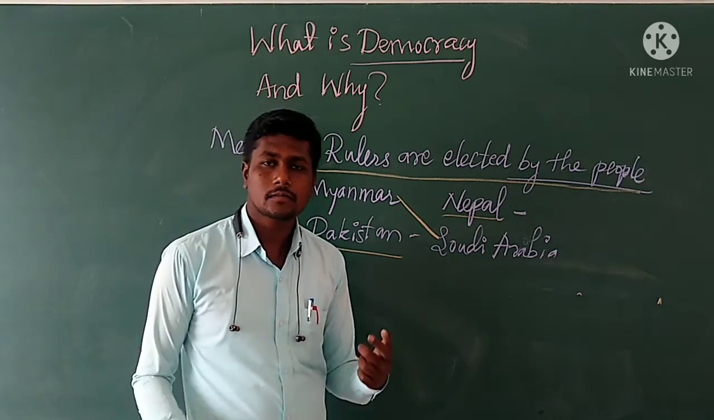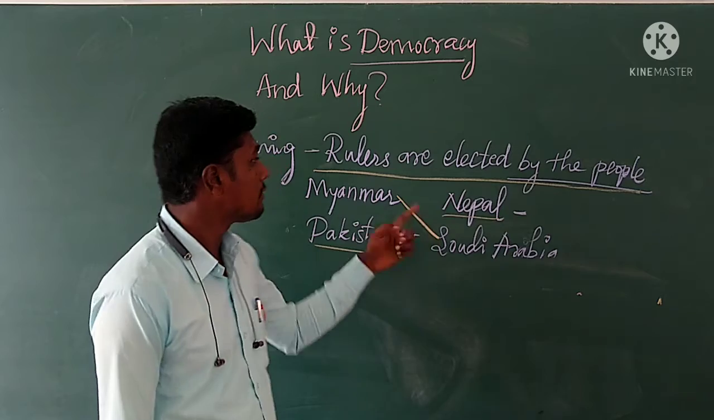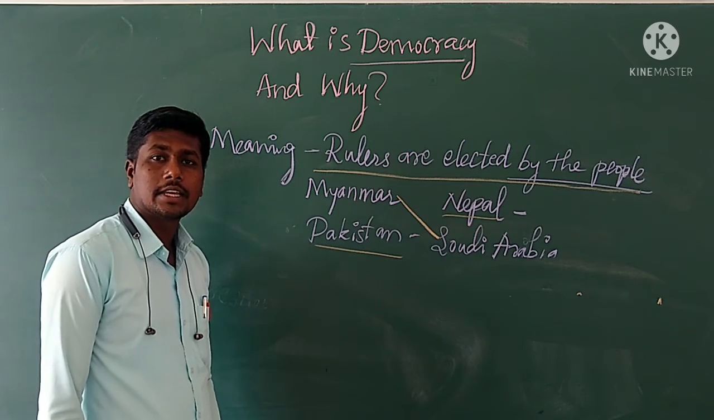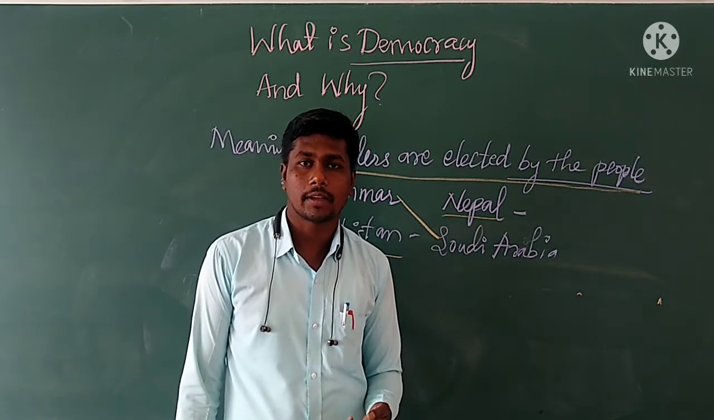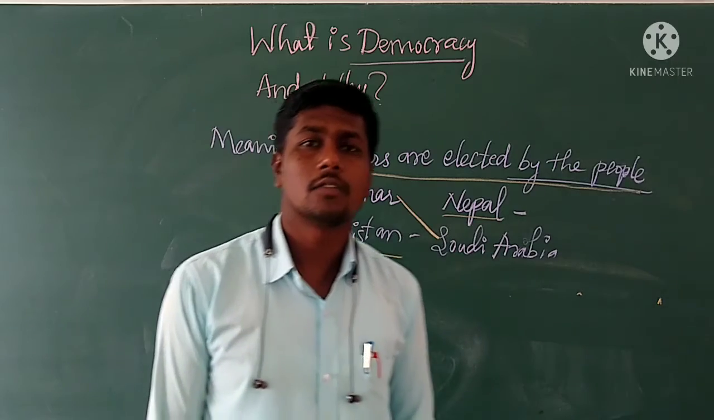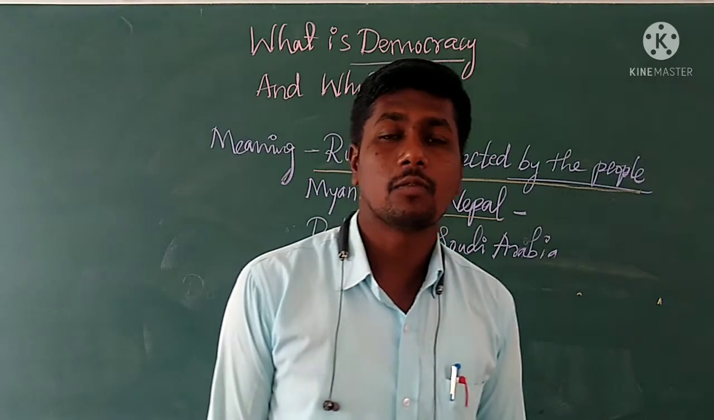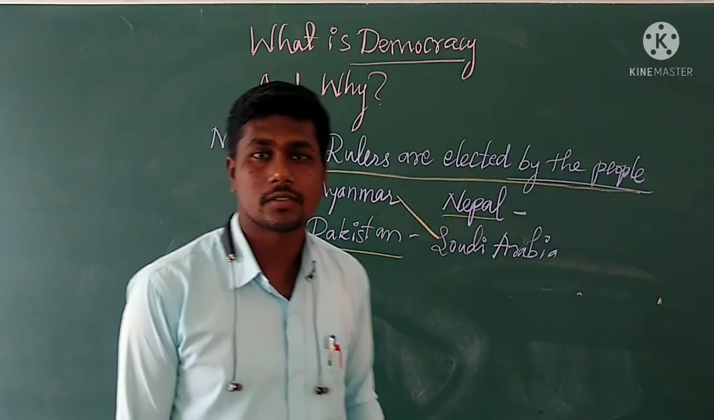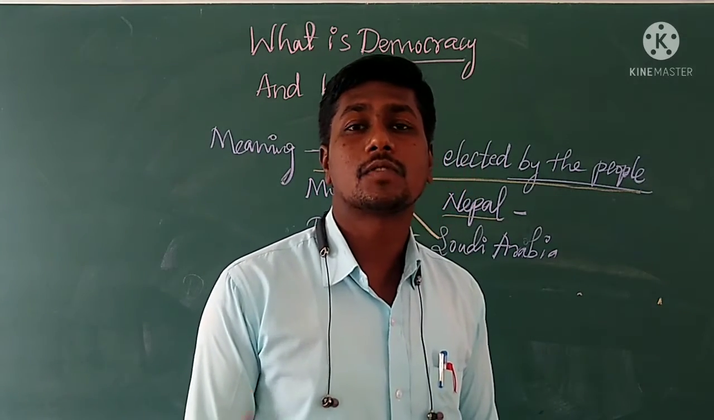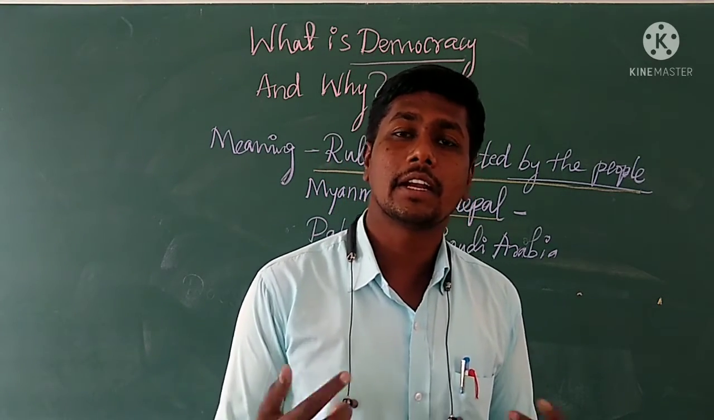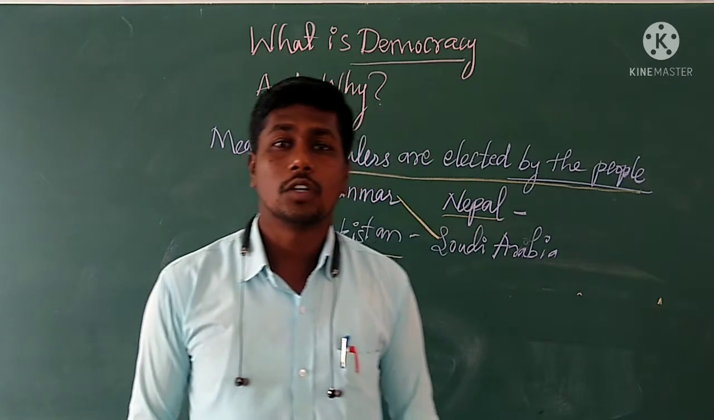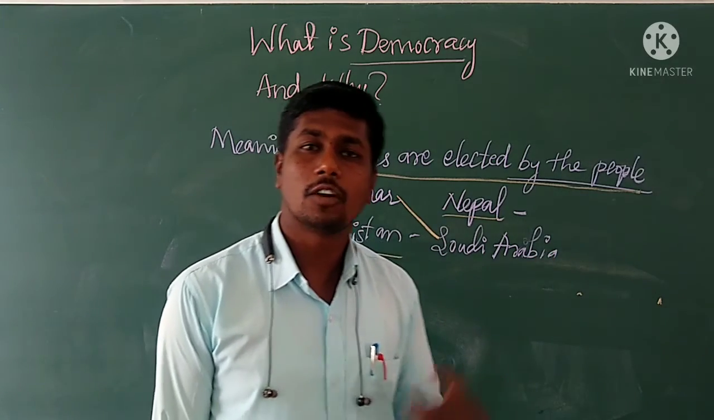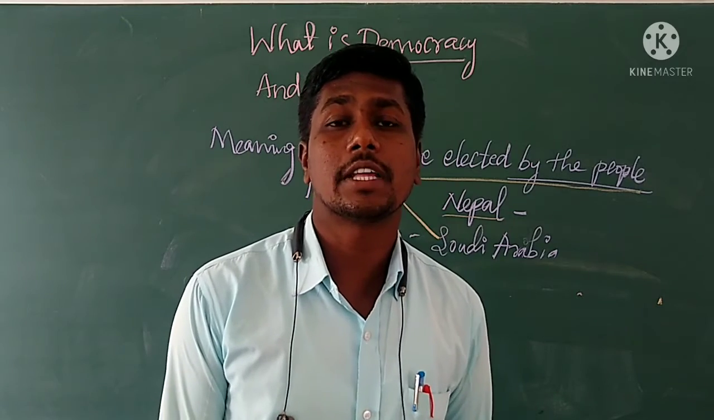Why? Because if we consider only that rulers are elected by the people, then see what is happening in the modern world. Almost all the countries in the world want to portray themselves as independent and democratic countries. So to show themselves as democratic, they hold elections, even though they are not democratic.